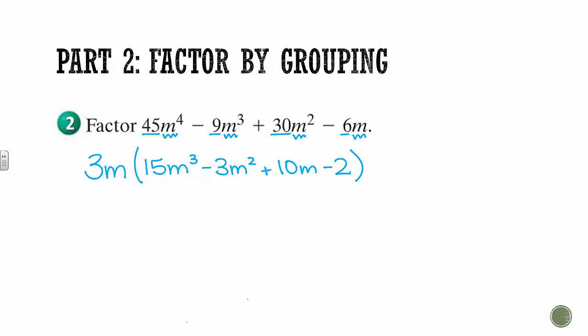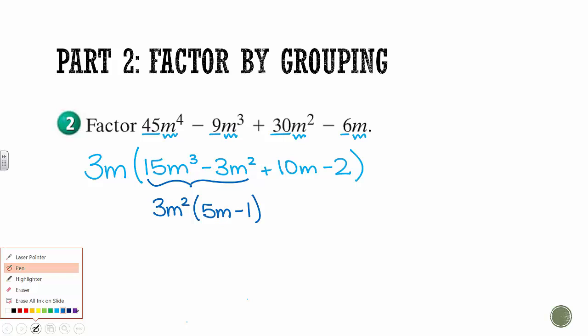And now what's inside of these parentheses can be factored further because it has 4 terms. We can keep breaking it down. So forget that the parentheses are there, and let's just look at these terms here. So 15m cubed and negative 3m squared, they both have a 3 in common, and 2 m's. So 15 times 5, and then m squared times another m will give us m cubed. And then to make it look like this one up here, I just need a negative 1.